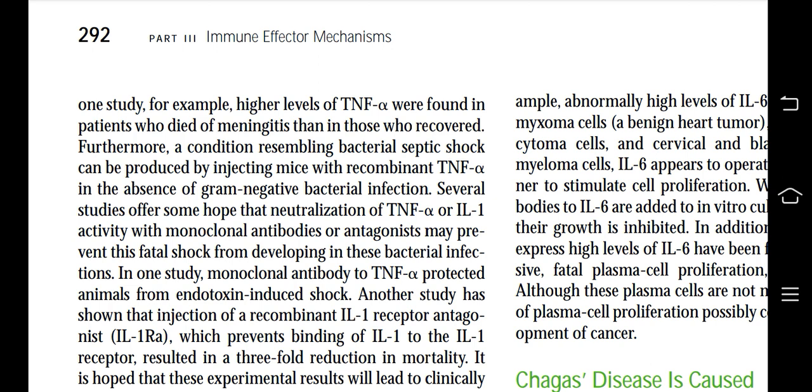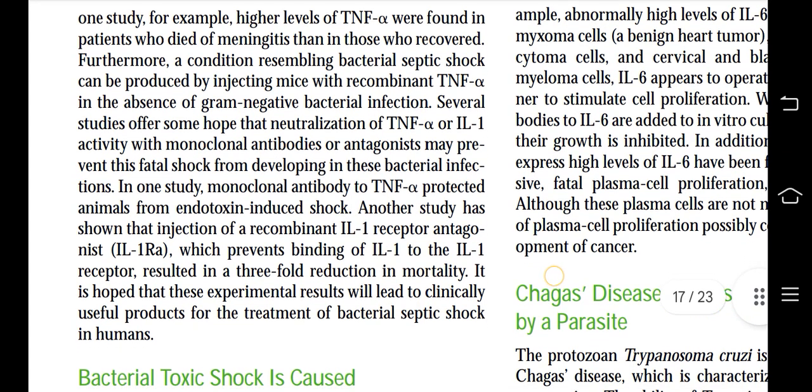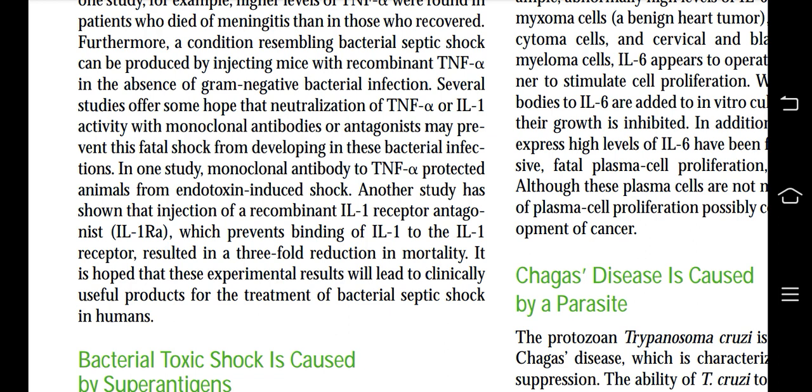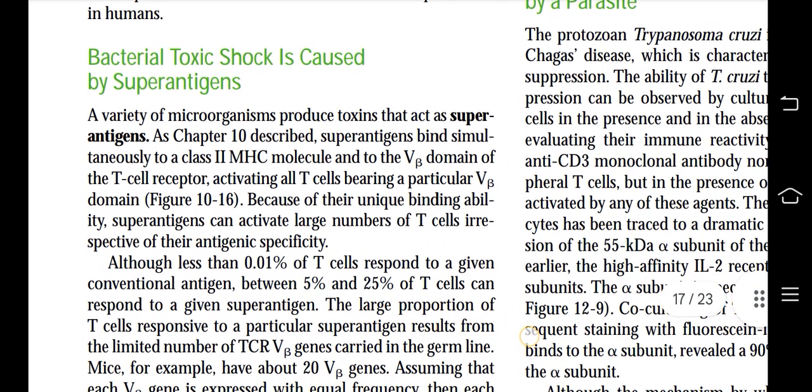Several studies offer some hope that neutralization of TNF-alpha or IL-1 activity with monoclonal antibodies or antagonists may prevent this fatal shock from developing in these bacterial infections. In one study, monoclonal antibody to TNF-alpha protected animals from endotoxin-induced shock. Another study has shown that injection of recombinant IL-1 receptor antagonist, which prevents binding of IL-1 to the IL-1 receptor, results in a threefold reduction in mortality. It is hoped that these experimental results will lead to clinically useful products for the treatment of bacterial septic shock in humans.